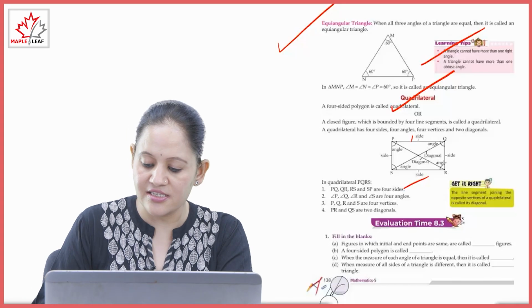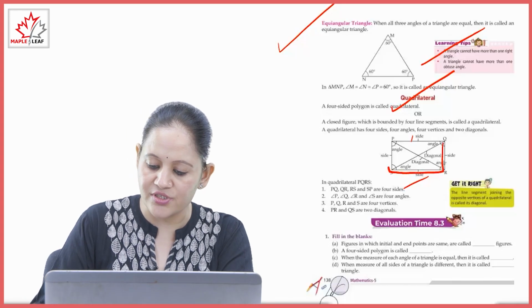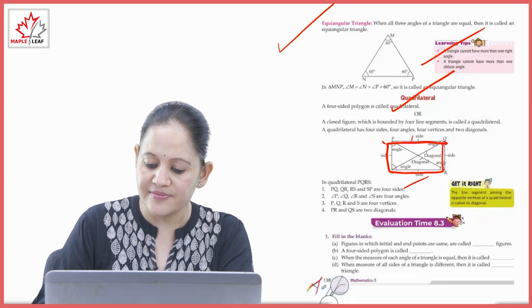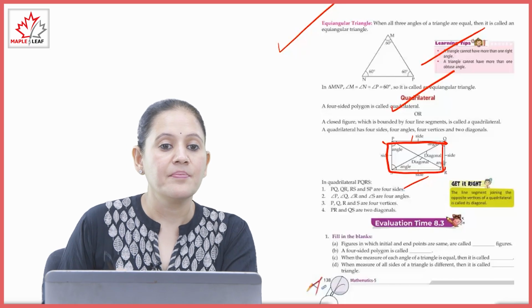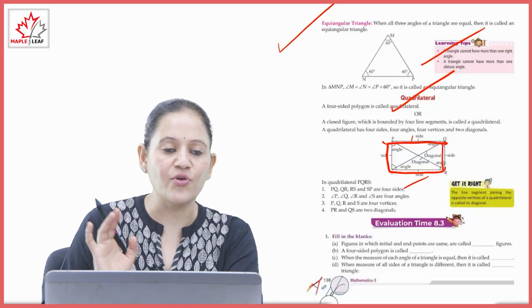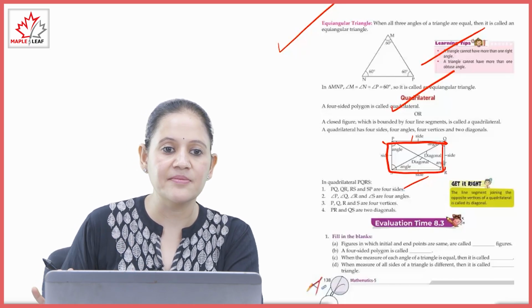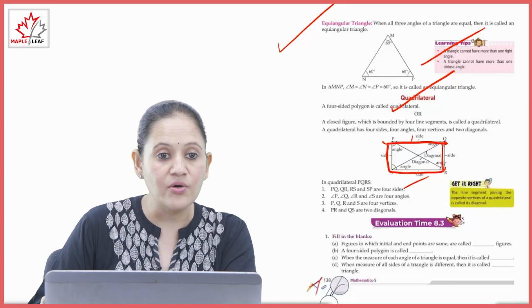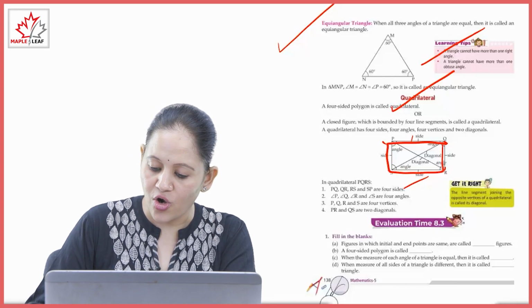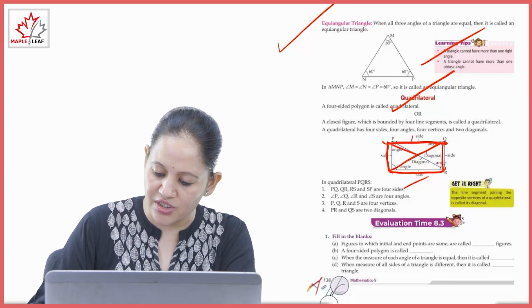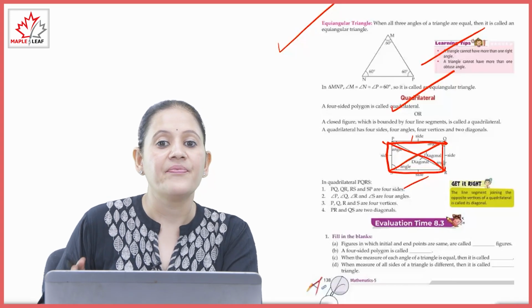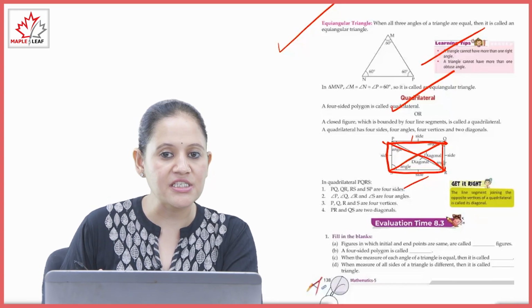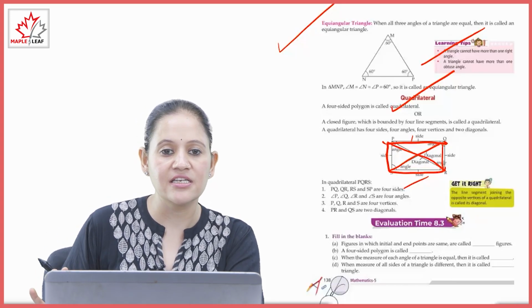The 4 vertices are P, Q, R and S, and there are 4 angles. PR and QS are diagonals. The line segment joining the opposite vertices is known as a diagonal.